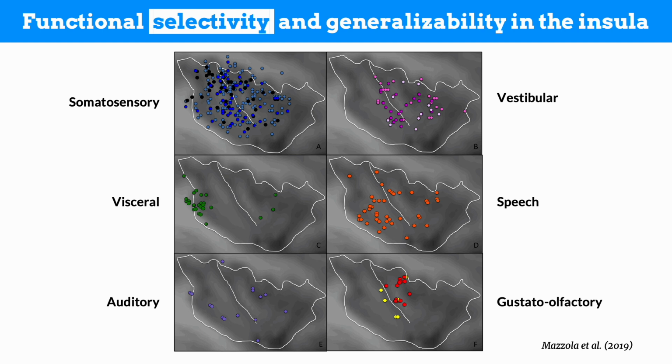In contrast to this, recent publications using different neuroscientific techniques portray a different picture. This includes direct brain stimulation studies, which you are seeing on the slide right now, where researchers investigated whether stimulating different parts of the insula leads to different experiences from somatosensory to gustatory and olfactory experiences. As you can see, these studies identified more spatially selective representations for different mental processes. However, direct evidence to test these conflicting claims about the functional selectivity or generalizability across different insula subregions is limited. This is exactly what this study aimed to address with a multi-study dataset and Bayes factor framework.